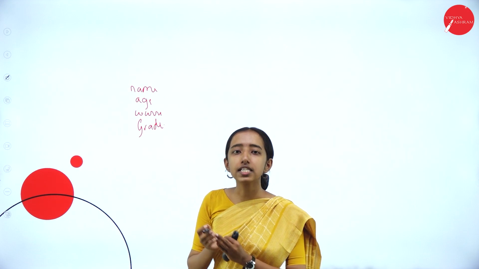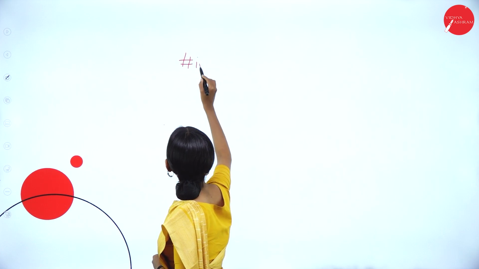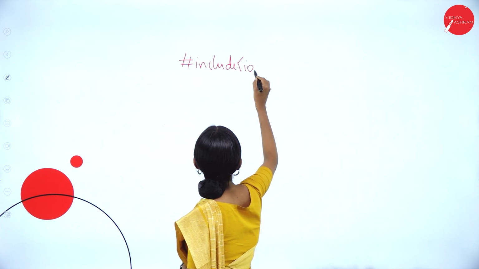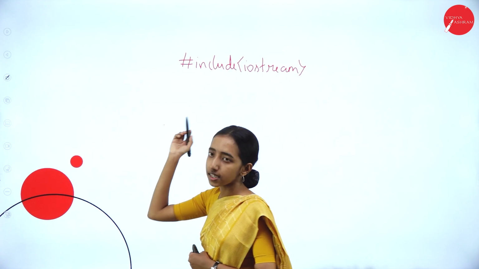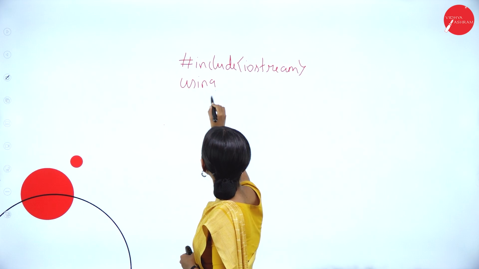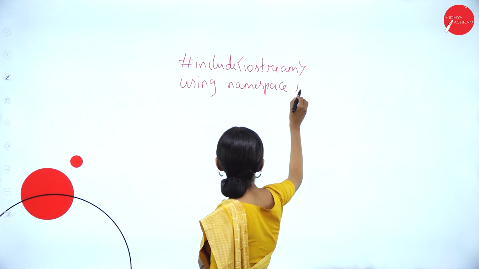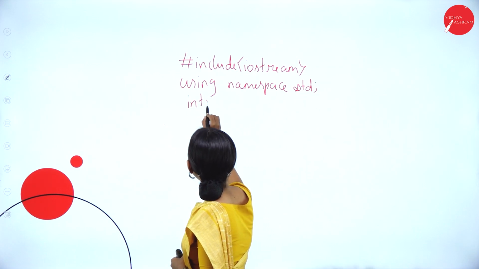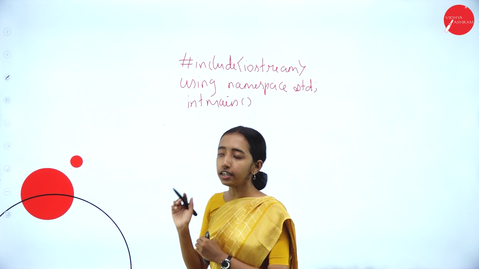So how to do it in a C++ program? Hash include iostream. So what is this? This is a header file. Using namespace std. Int main. So this is a basic thing, int main.